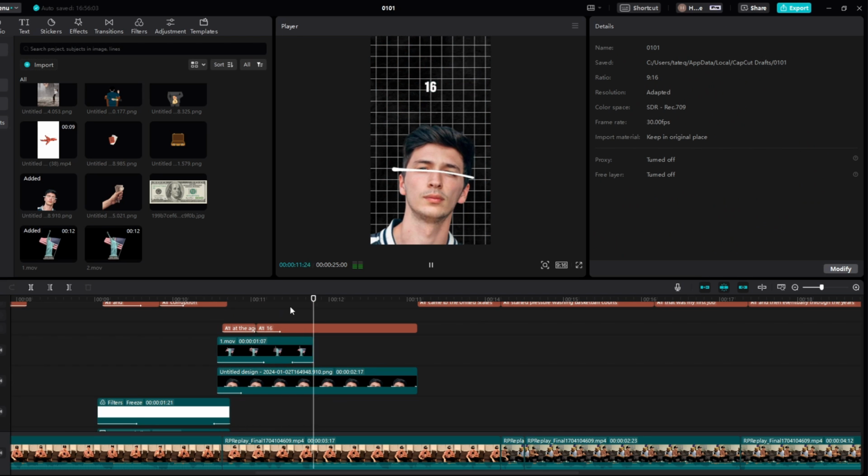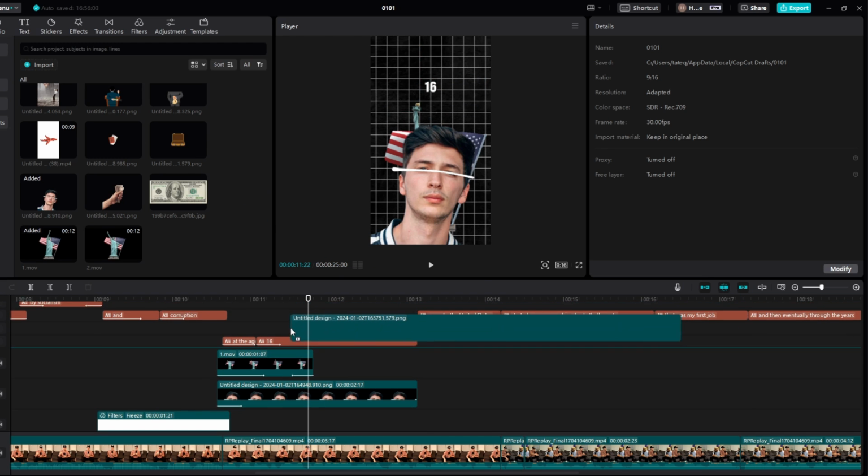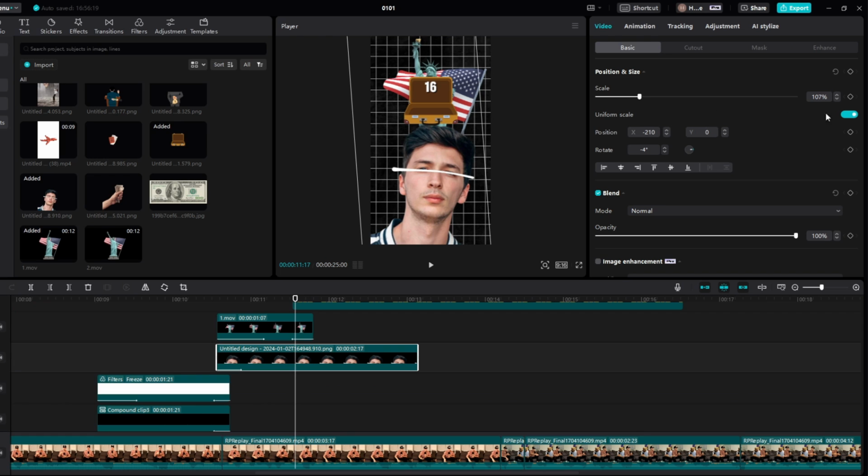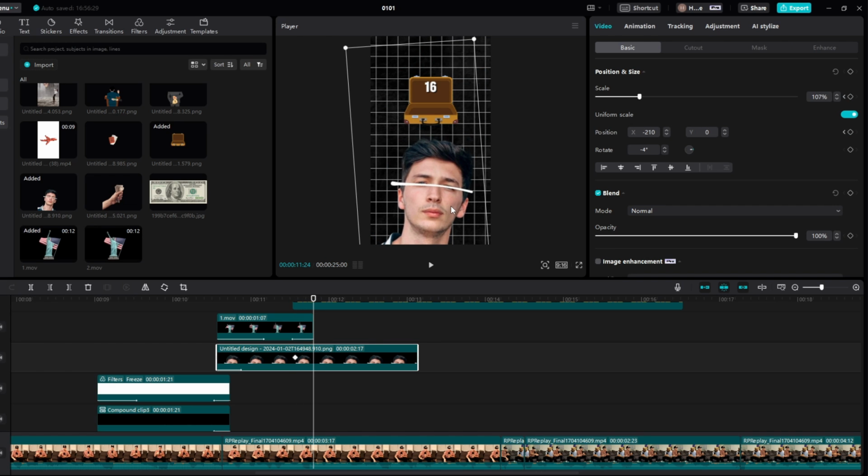At the age of 16 with $200. And then right as it's sliding down, so when it gets to about here, we can then bring this in. And then we need to customize the suitcase. So from here, what we'll do also is as this is going down, we'll bring this down as well. So by this we'll have to use keyframes. So if we start right here, scale and position, and then right at the end of it, right here we can bring this down to like here. Perfect.